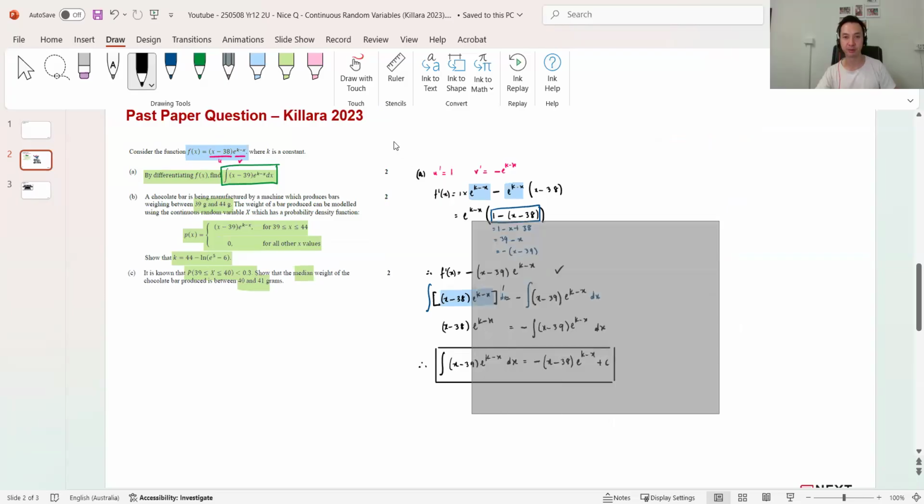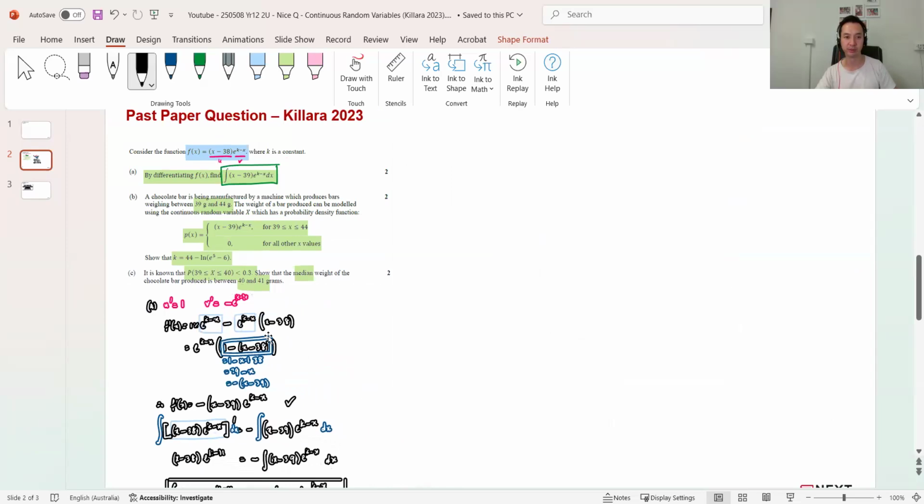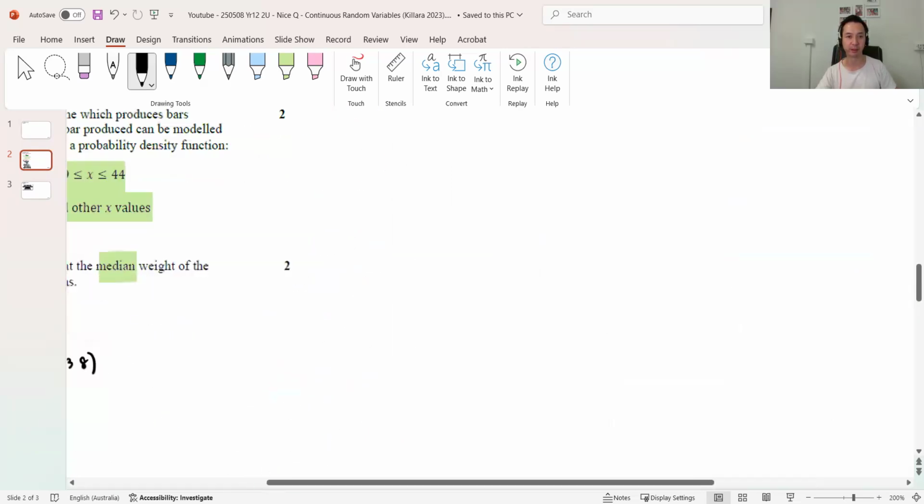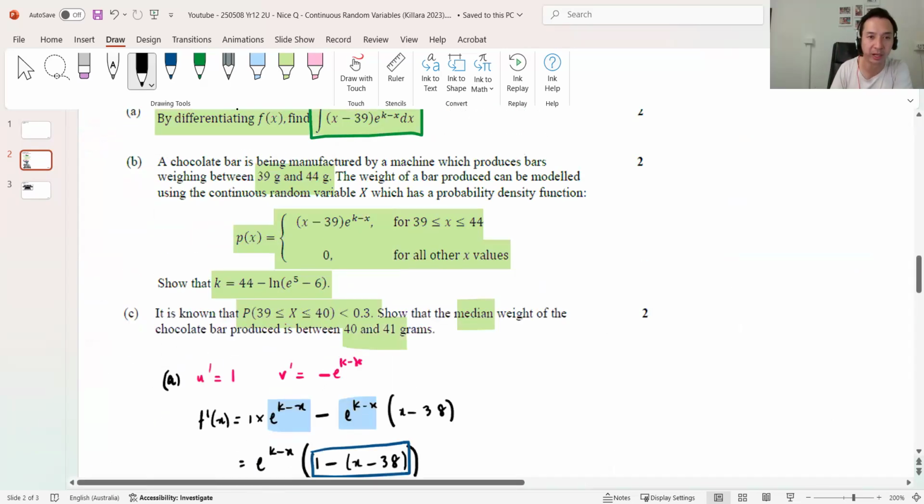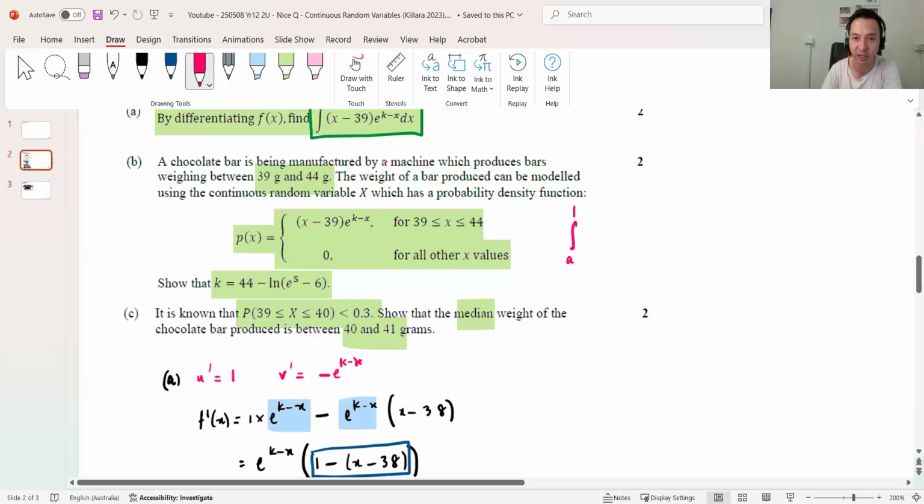I'm just going to move this down here. I'll most likely need it. Let's have a look at part B. Now, the chocolate bar is distributed between 39 and 44. It's got a probability density function of that. Show that. Now, if they say nothing else, I'm going to use the total probability rule, where if I integrate from the lowest value to the highest value of any probability density function dx, that should be 1. Total probability.